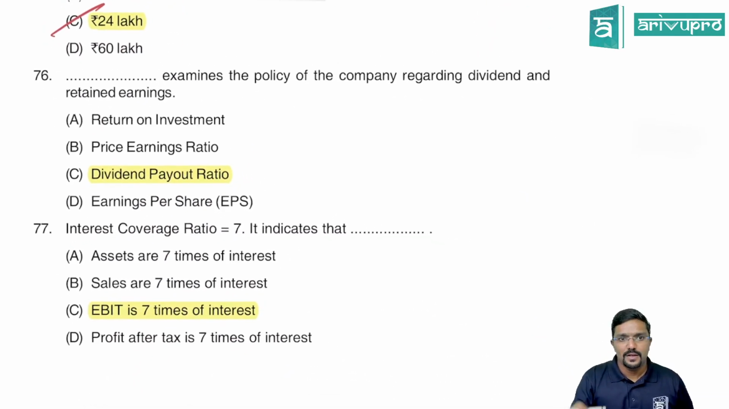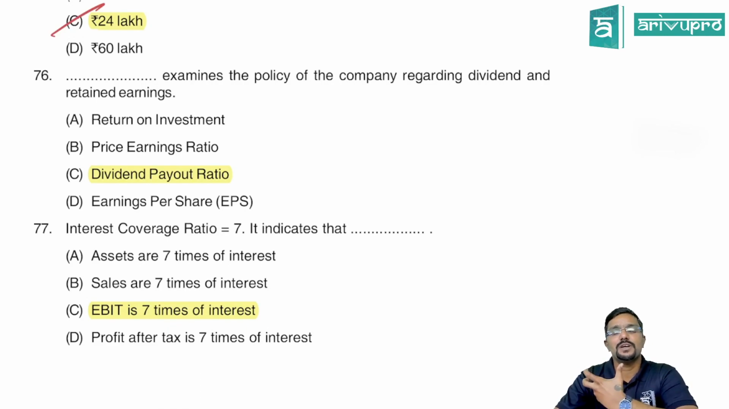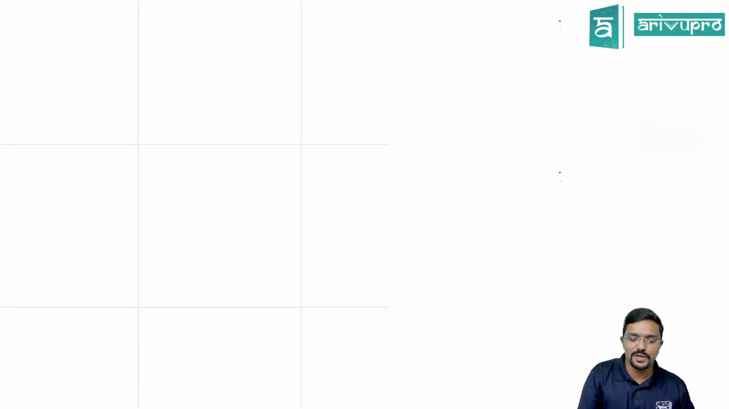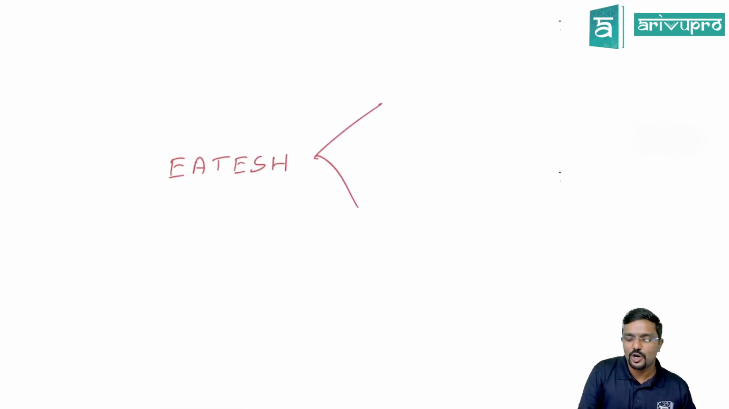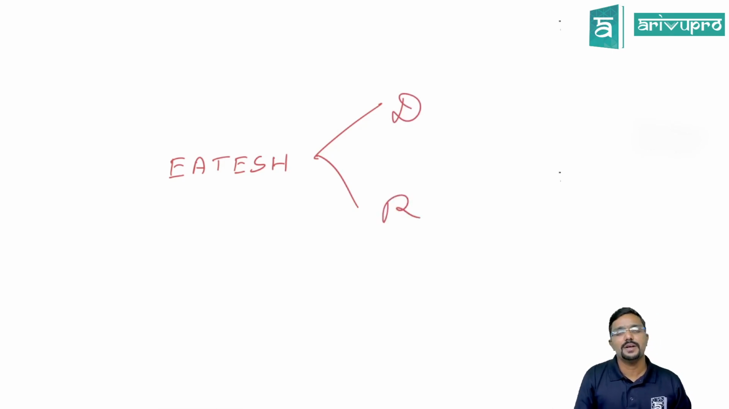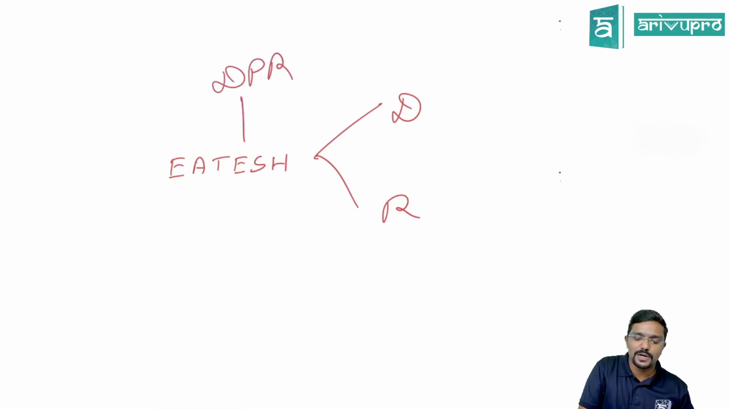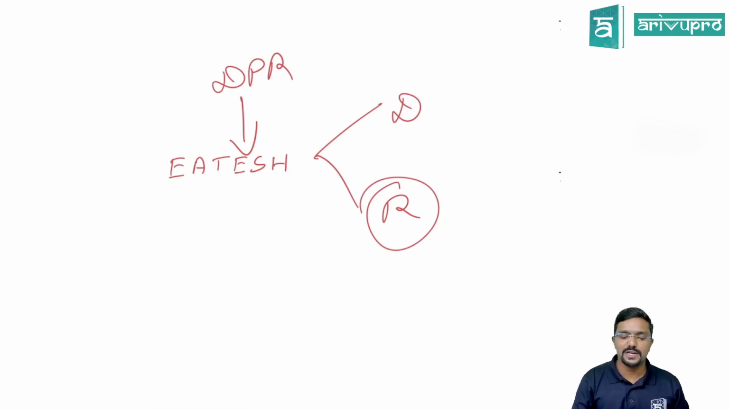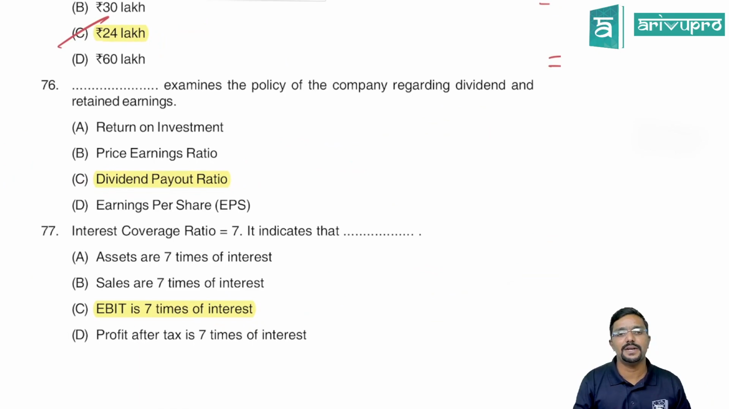Next. 76th. Dash examines the policy of the company regarding dividend and retained earnings. So which ratio will decide how much we are retaining and how much we are paying? Earnings available to equity shareholders, EAES. Out of this, how much dividend we pay and how much we retain depends on the dividend payout ratio. Dividend payout ratio will tell how much of your earnings is paid as dividend. The remaining is retention, retained earnings. So which is that ratio which will decide how much you have paid as dividend and how much you have retained?